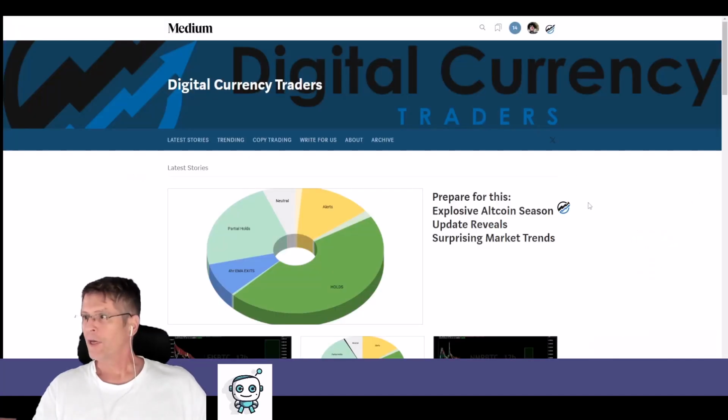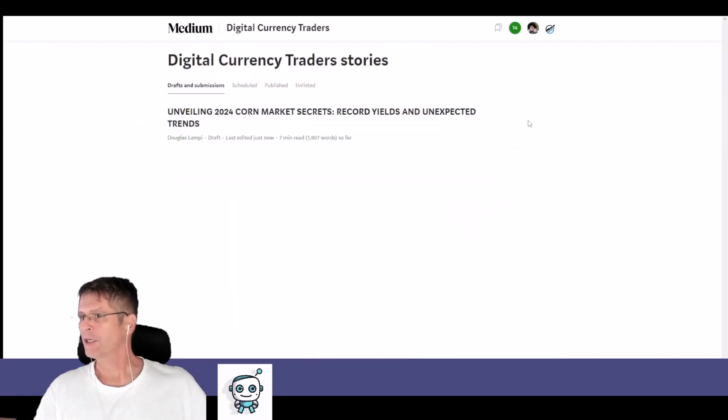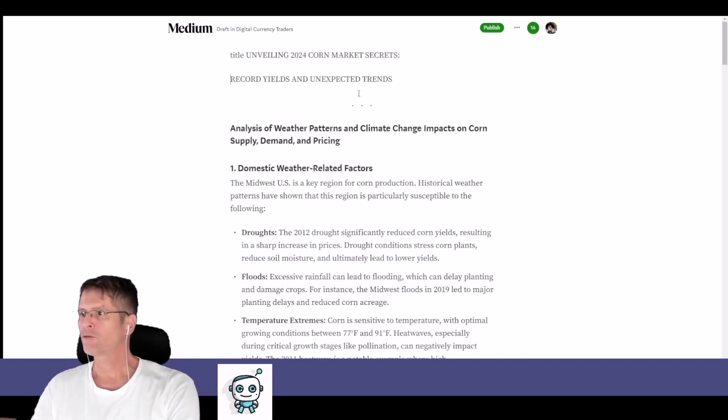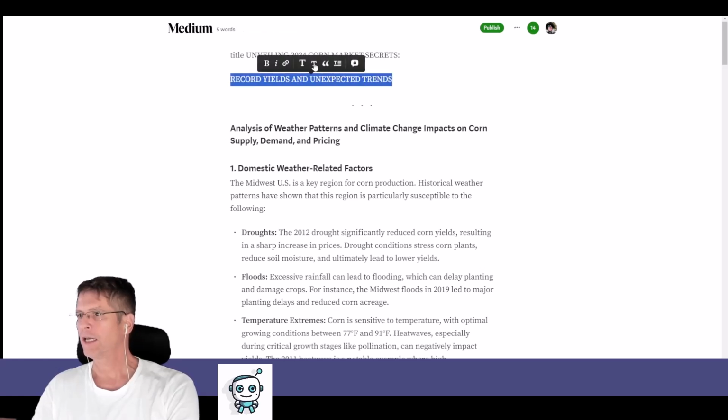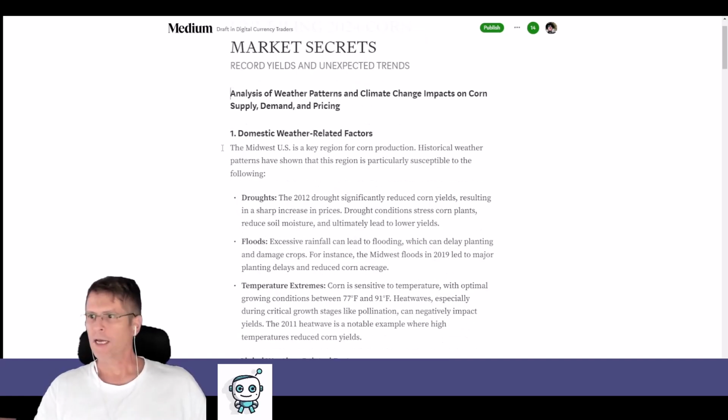All right, so the article has been sent through to digital currency traders in a draft format. So here we are, the draft format, unveiling the 2024 corn market secrets, record yields and unexpected trends. Oh, that sounds engaging. So I'll do some editing on this. So we start off with ChatGPT.